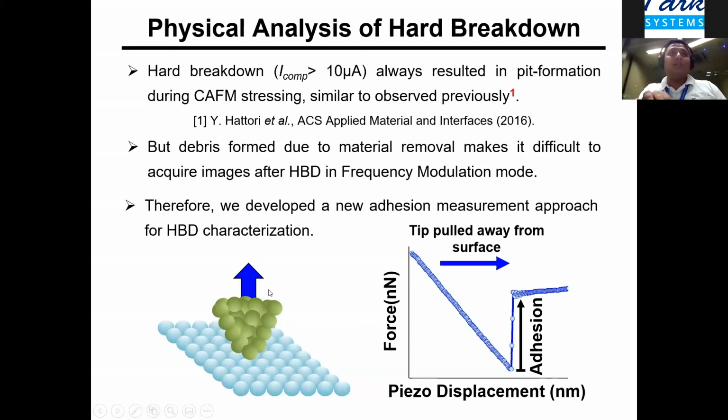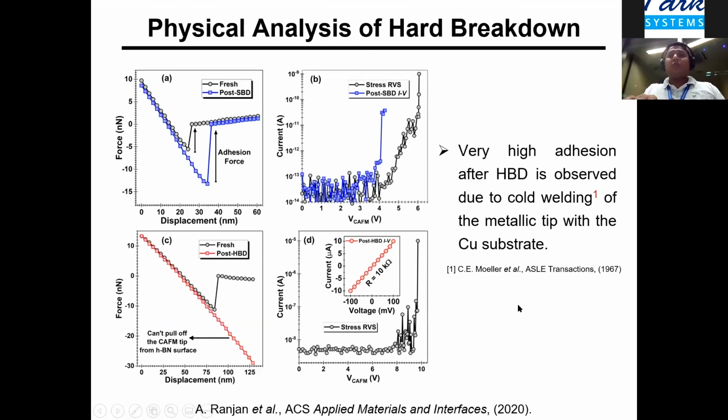In this mode, we use adhesion as an indicator of what is happening on the surface. The way the adhesion is measured is we bring the tip in close contact with the surface, and then we break the contact. What you get is a force displacement curve, and this is the point where we are breaking the junction between the tip and the surface, and one can measure the adhesion. So we use this approach to measure the adhesion before breakdown and after breakdown, and then try to understand it. What you are seeing here is that we use both soft breakdown and hard breakdown conditions.